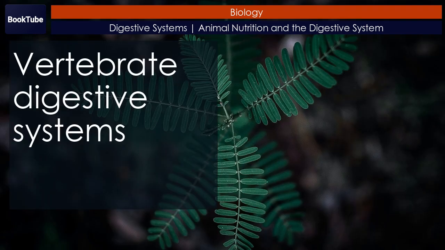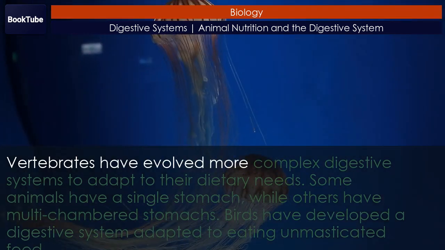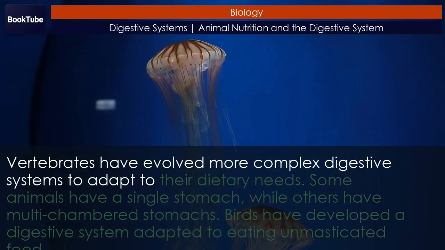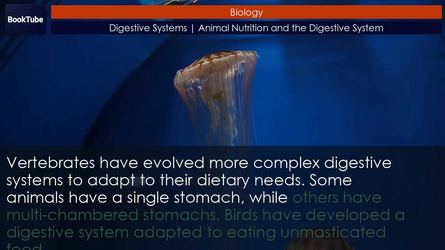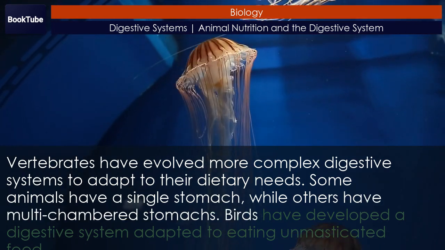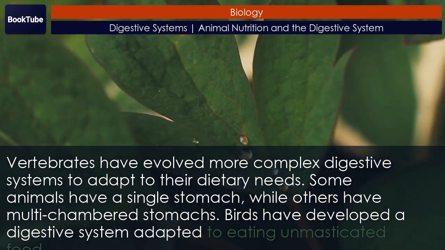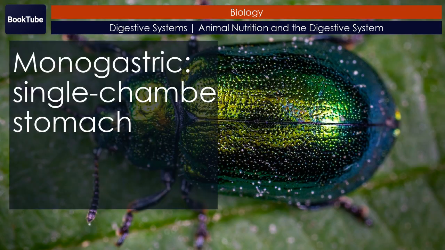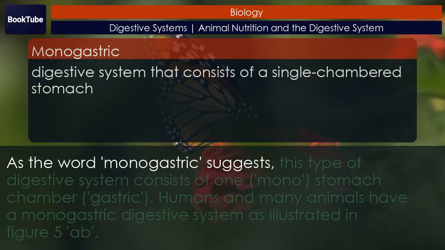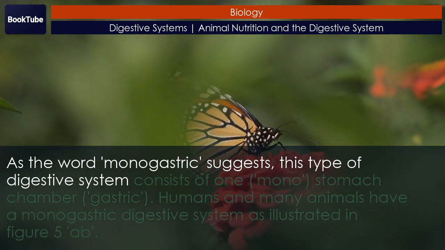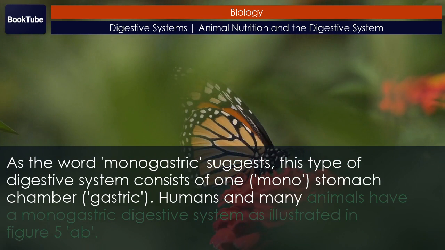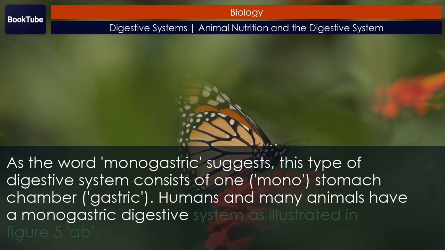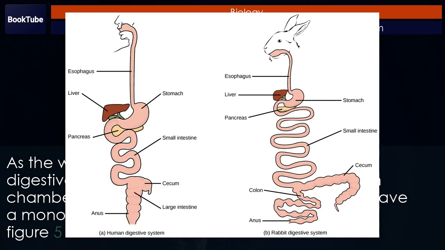Vertebrate digestive systems. Vertebrates have evolved more complex digestive systems to adapt to their dietary needs. Some animals have a single stomach, while others have multi-chambered stomachs. Birds have developed a digestive system adapted to eating unmasticated food. Monogastric, single-chambered stomach, as the word monogastric suggests. This type of digestive system consists of one stomach chamber. Humans and many animals have a monogastric digestive system, as illustrated in Figure 5, a and b.